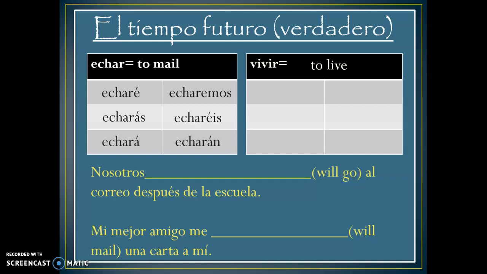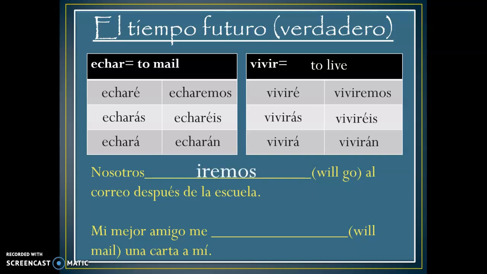It doesn't matter what the ending is. If it's AR, ER, IR, same endings. Viviré, vivirás, vivirá, viviremos, viviréis, vivirán. So we will go, to go is ir, so iremos. Nosotros is the only one without an accent. To mail is enviar, so enviará. It's the él form for mi mejor amigo.